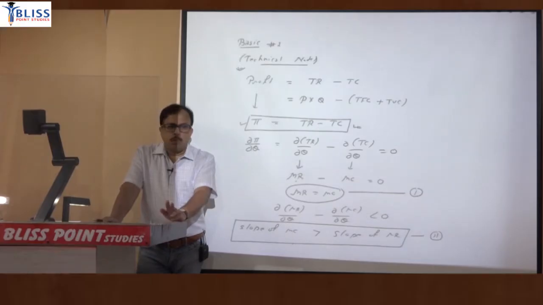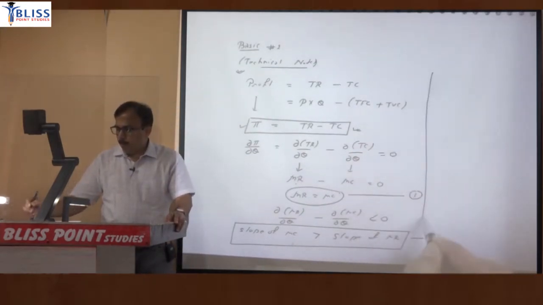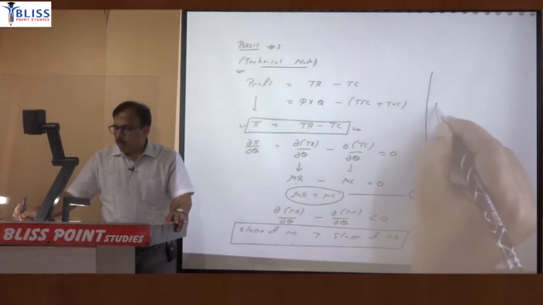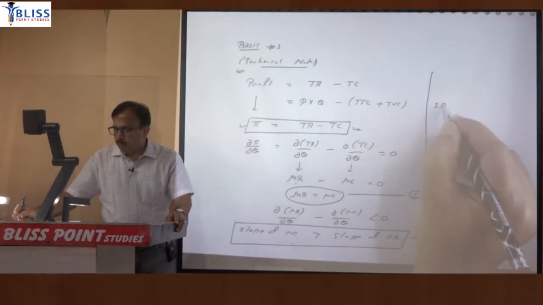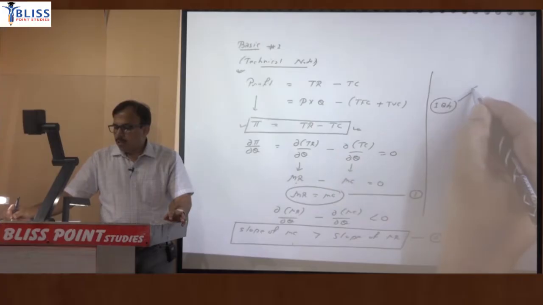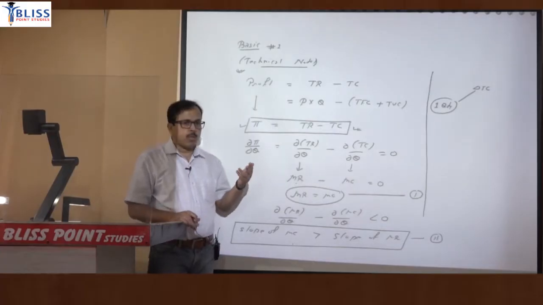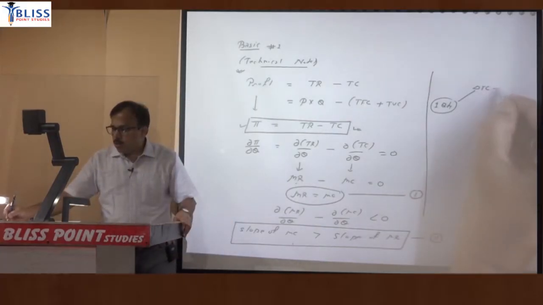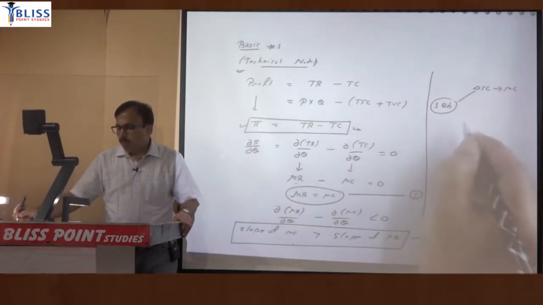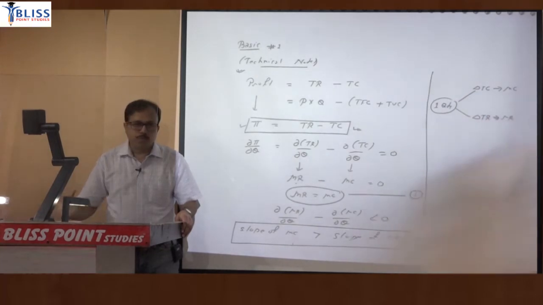Now you can say, sir, this is a mathematical equation. What is the reason behind it? What is the economic or intuitive reason? The reasoning is very easy. Suppose a firm wants to produce a specific quantity, 1 unit. When the firm produces that quantity, it will add to its cost. So one additional unit will be produced, and it will be adding something to your cost. Addition to cost is called marginal cost, and when that unit is sold in the market, it will add to revenue. Addition to revenue will be interpreted as marginal revenue.